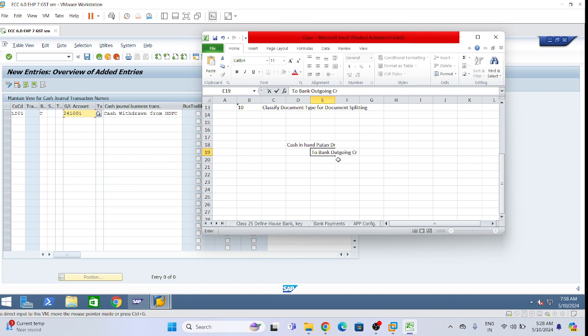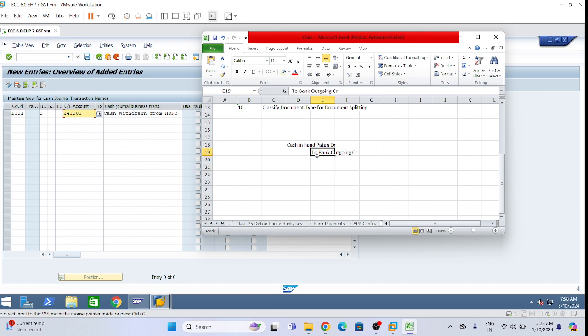So here we are doing the setup for the business transaction, like what are the business transactions we need to do for our business to do the postings. So here we are defining this bank outgoing GL account to use for our cash and related postings.